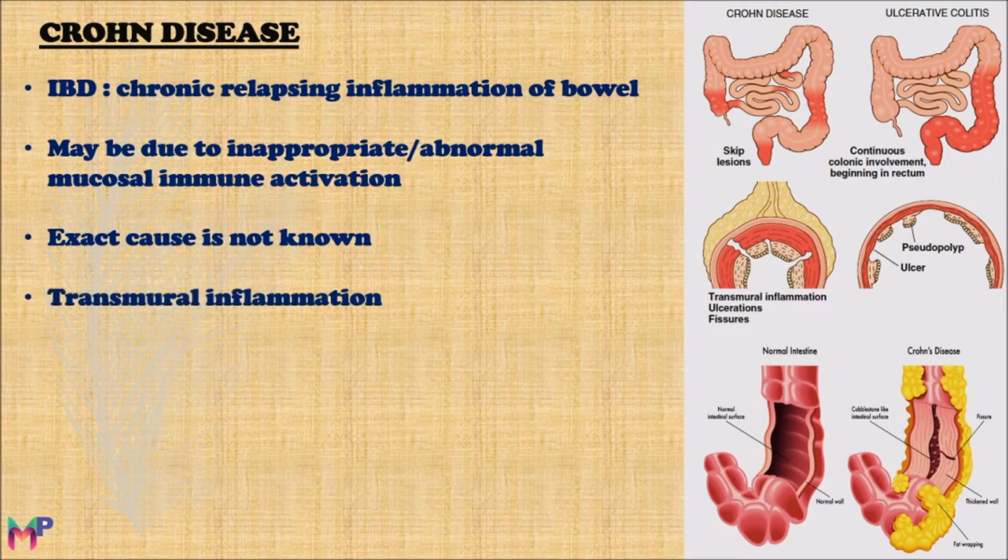The inflammation that occurs in Crohn's disease is transmural, that is, it involves all the layers of the intestine. Here you can see in the picture, this inflammation is transmural and it involves the full thickness of the intestine, involving all of the layers, that is mucosa, submucosa, muscularis layer and the serosa. These fissures form knife-like fissures.